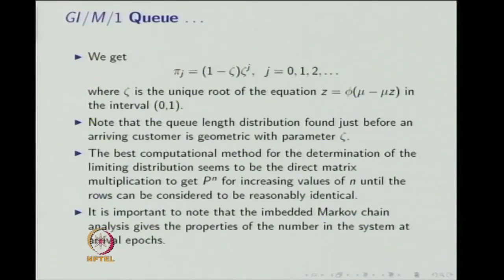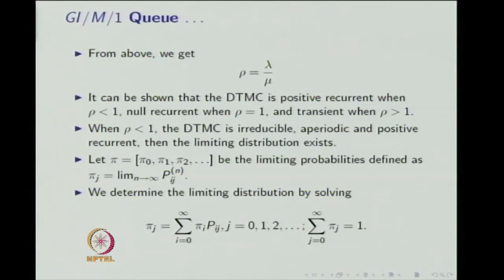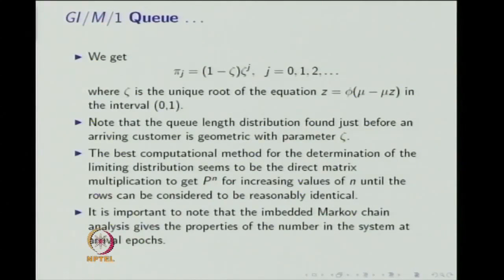We get the limiting probabilities as 1 minus psi power j, where psi is the unique root of the equation z equals the Laplace-Stieltjes transform of the inter-arrival distribution with the variable mu minus mu z in the interval 0 to 1. That means first we have to solve the equation z equals psi of mu minus mu z, and you know what psi of mu minus mu z is from the beta z. Solve the equation in the interval 0 to 1.